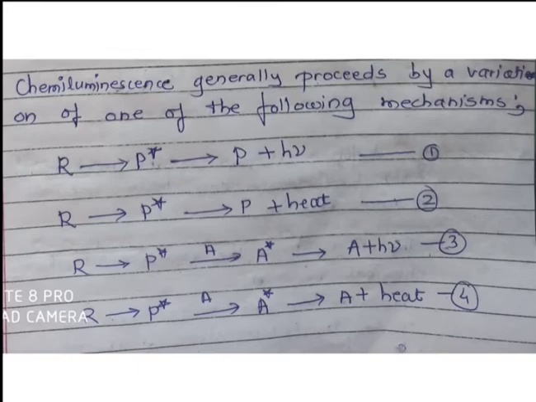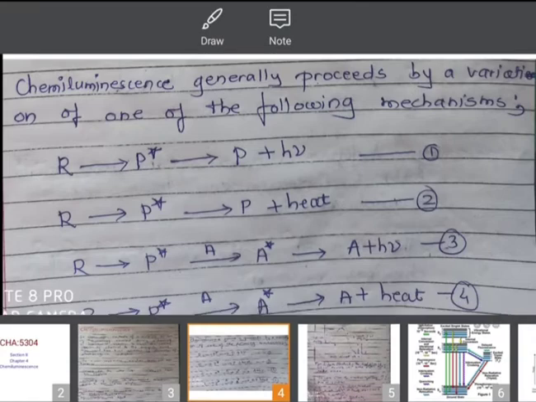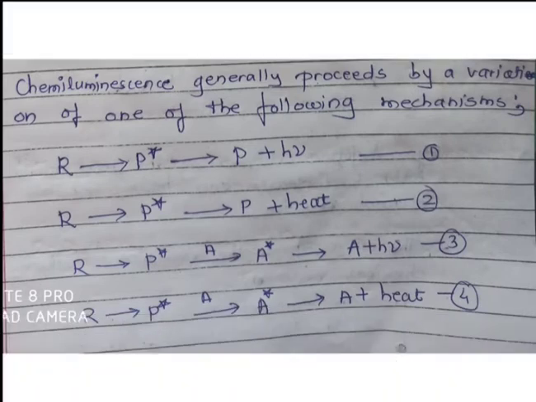This is the first way of a chemiluminescence. Means reactant absorbs energy from the chemical reactions, it goes to the excited state, there is a formation of product, but product has an excess energy. Then product comes to the ground state and emits some amount of energy or the photon. When photon is emitted, these reactions are called photoluminescent reactions.